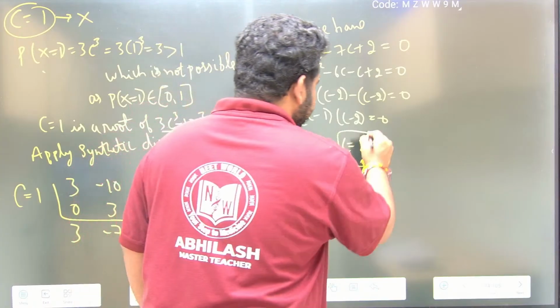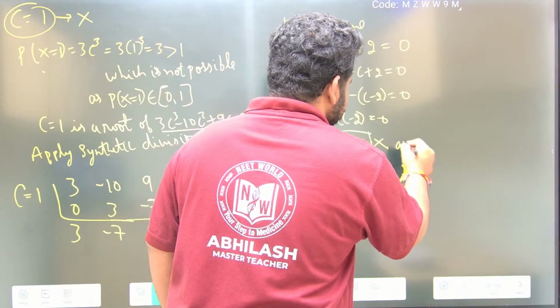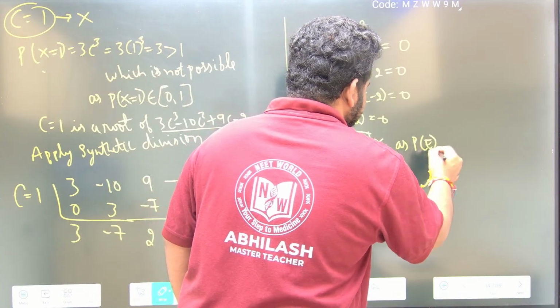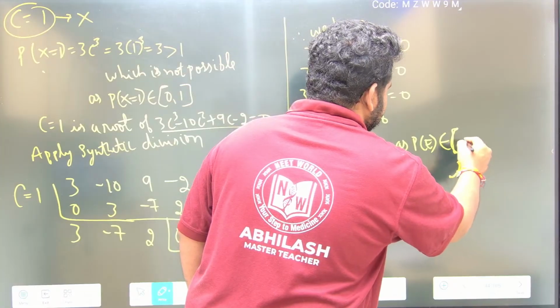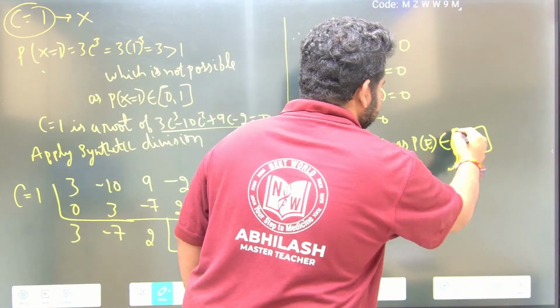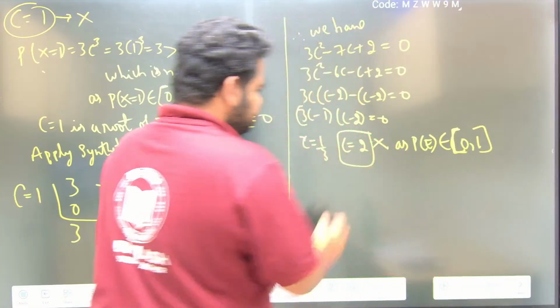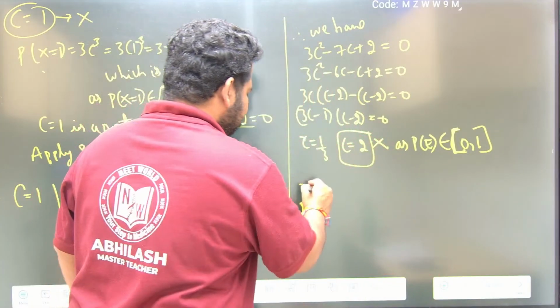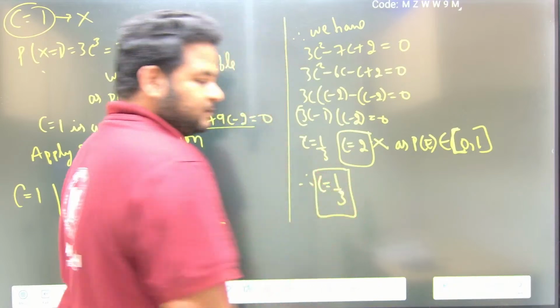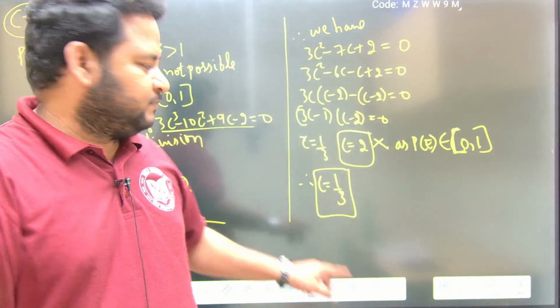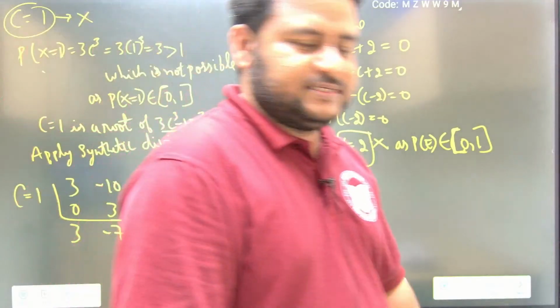But this value I cannot take, as it is the probability of an event, which belongs to the closed interval 0 comma 1. C is 2, it cannot be possible. So therefore C is equal to 1 by 3, we got the answer. So the first question's answer, the C value, is C equal to 1 by 3.